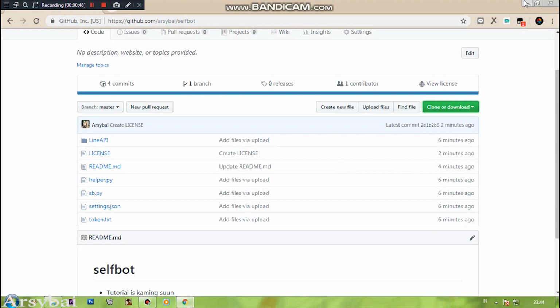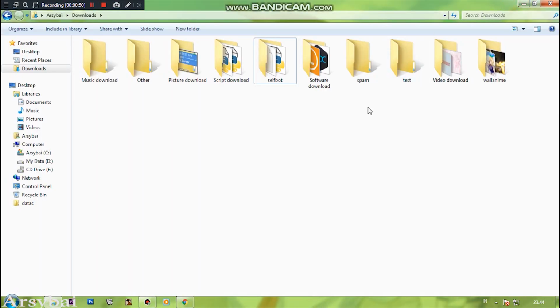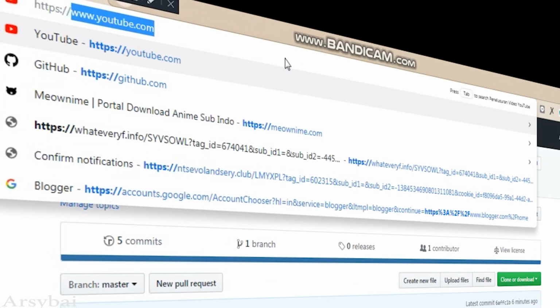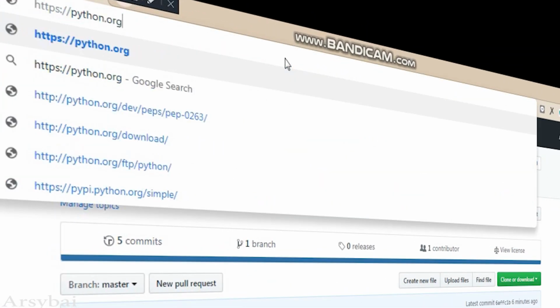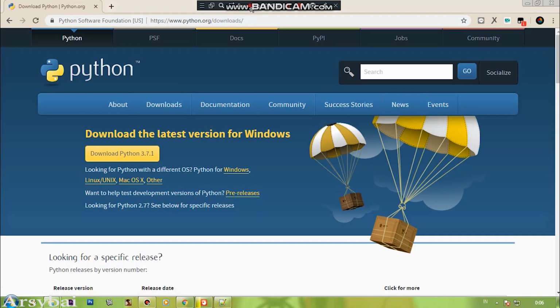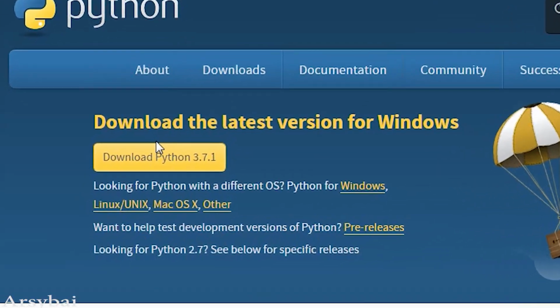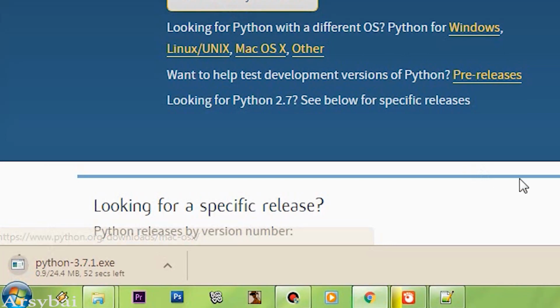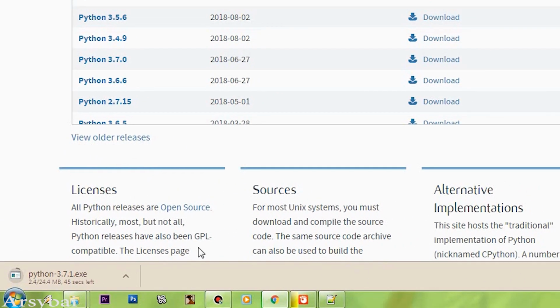If you're done with the download, now download Python 3. Open your browser, and type https://python.org/downloads. Then tap this button. If the download is done, install it.